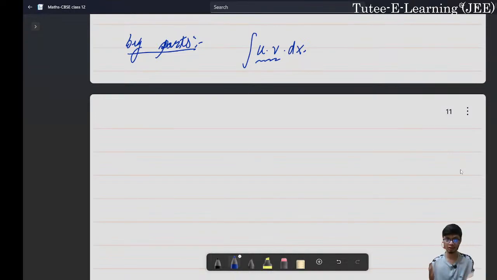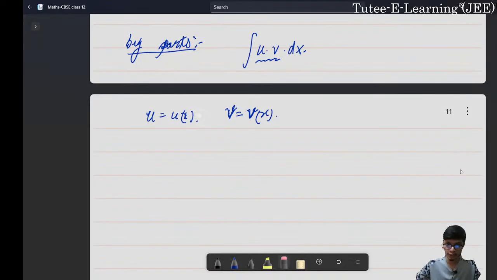This is called integration by parts, where u and v are two differentiable functions of a single variable. So let us say u is a function of x and v is also a function of x. They are all functions of a single variable. What happens if they are functions of different variables? We are not going to look into it right now in this topic. Maybe in our university lectures we will look into that.